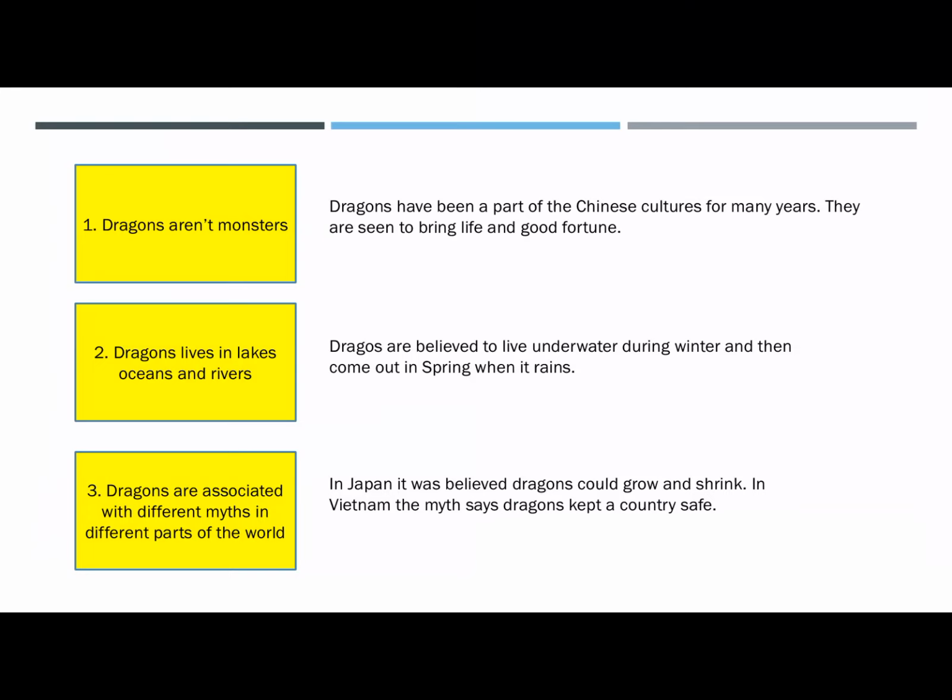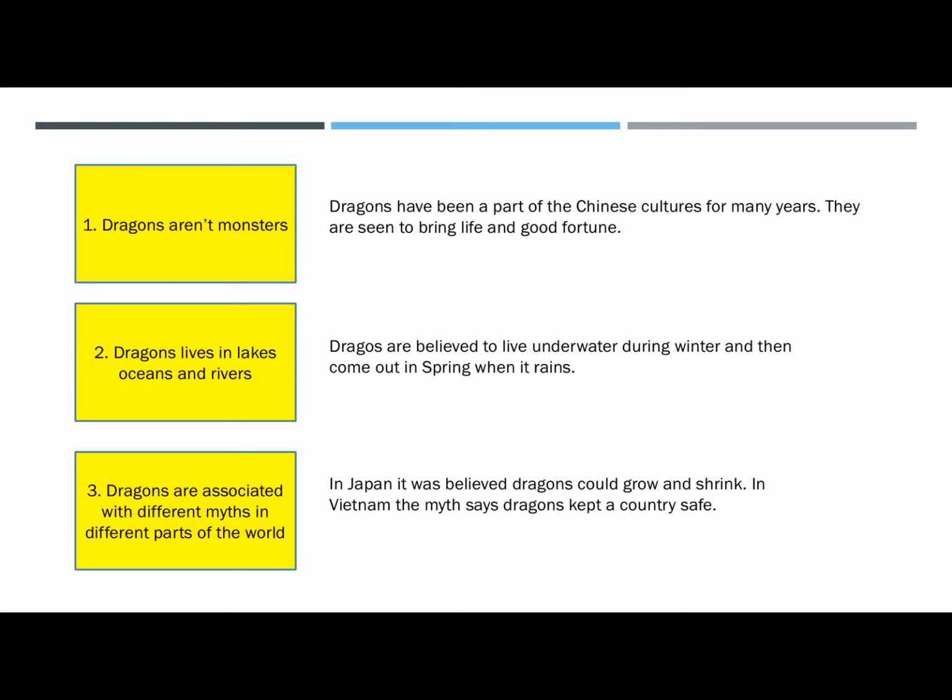So the first note I wrote for dragons was dragons aren't monsters. Now in my information report, I wouldn't just write those 3 words, dragons aren't monsters. We want to elaborate on that note and add more information from that idea into your information report. So let's have a look at how I've extended my first note. So dragons aren't monsters. I've turned that into a longer sentence using the Dragons text.